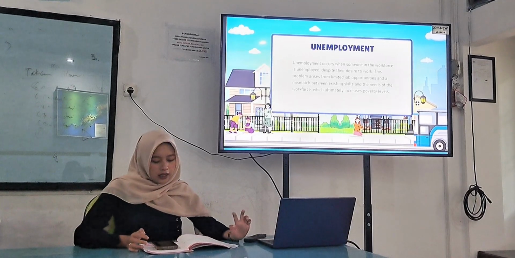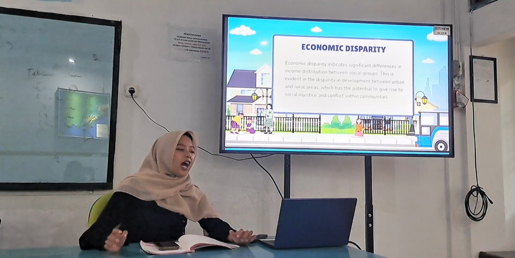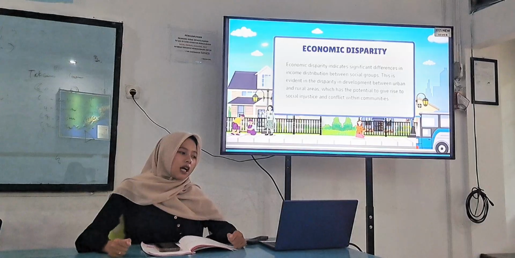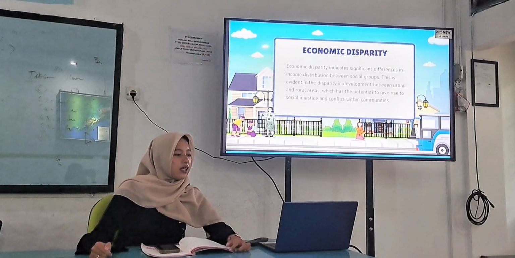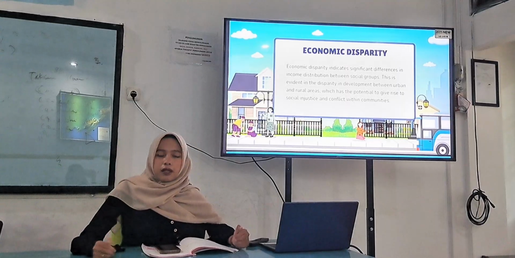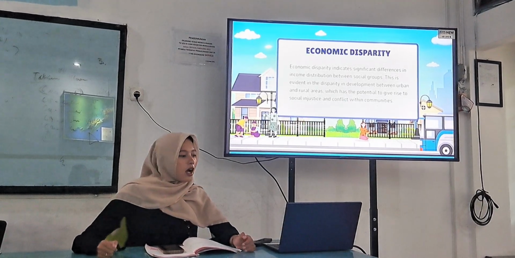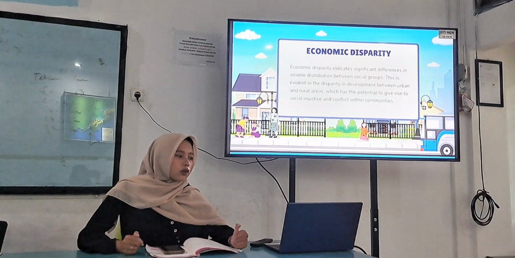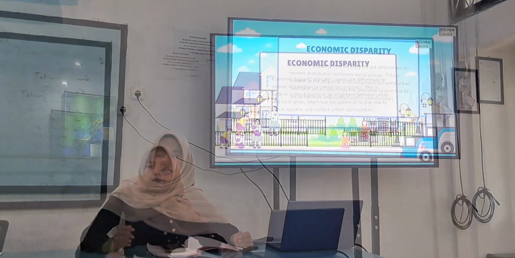Next, another important issue is economic disparity. Economic disparity indicates a significant difference in income distribution between social groups. This is evident in the disparity in development between urban and rural areas, which has the potential to give rise to social injustice and conflict within communities.